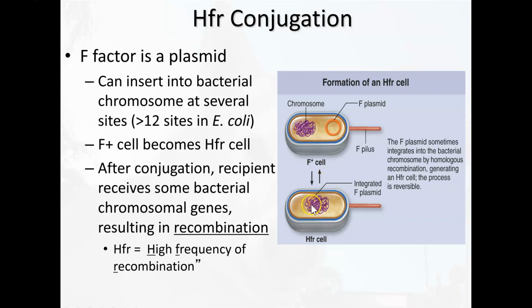And what's interesting here is that it can go into the chromosome, but then it can go right back out again. Notice, look at these arrows. This is actually a two-way street. So here we would consider this cell an F plus cell because we can very clearly see the F plasmid. Here, this cell we would consider an HFR cell because that plasmid has recombined and become part of the bacteria's chromosome.